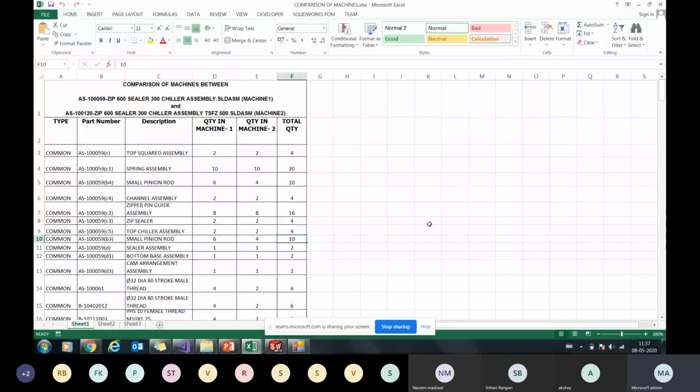When we say automation, we have tried to focus more on the time saving, because at the end of the day, time is money. And we have tried to reduce the manual intervention as much as possible, so that we can reduce the errors, as small errors turn out to be a huge problem at the end of the project. So trying to cover all those aspects, we have designed this.